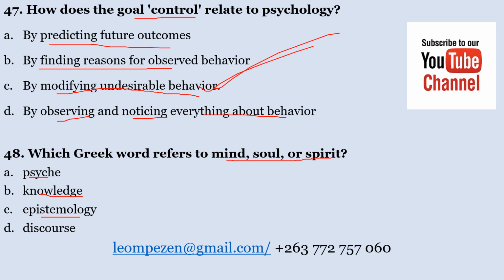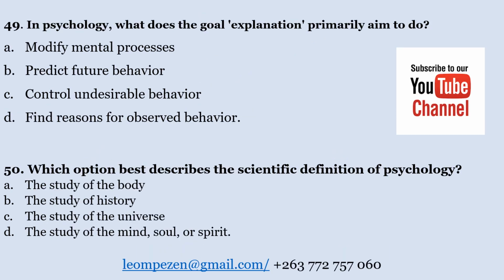D. Discourse. Which Greek word refers to mind, soul, and spirit? The Greek word is psyche. So when you combine the two, psychology, the logy part denotes study. So the correct answer here, 48, is A.